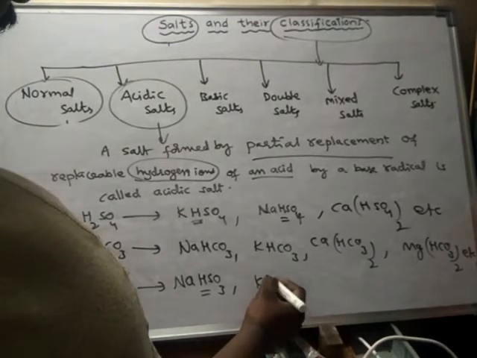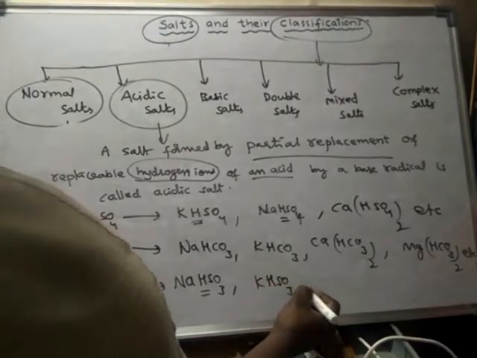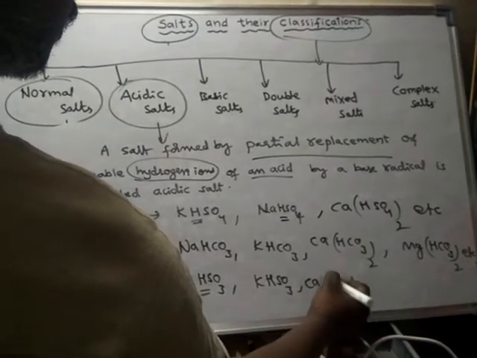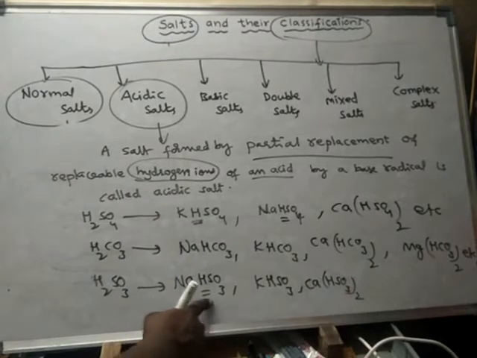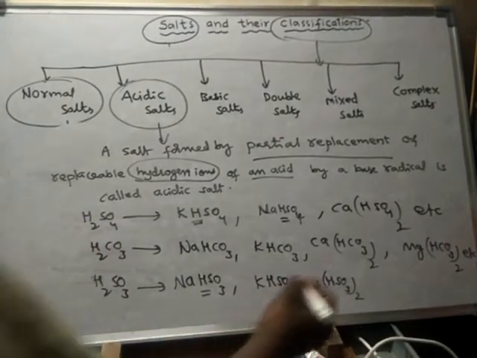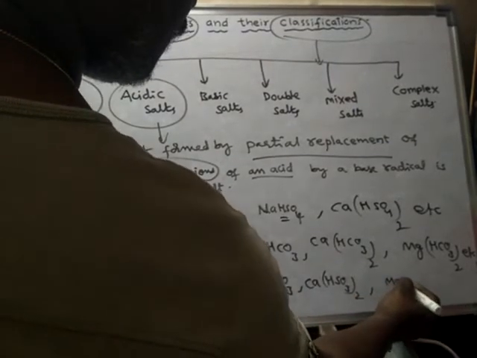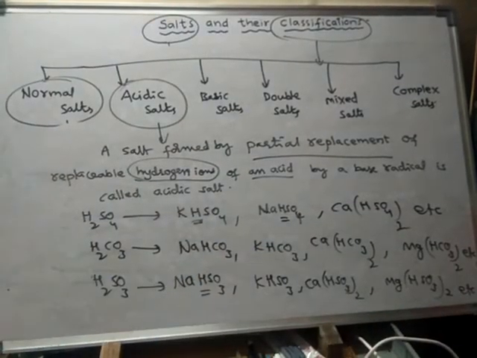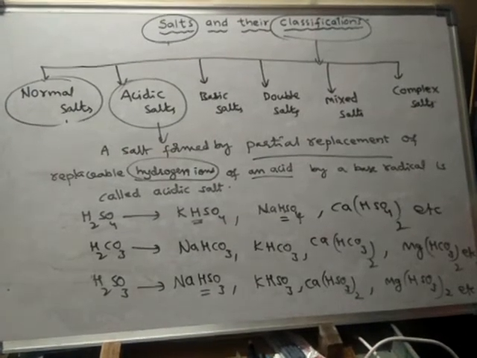Another example, KHSO3, calcium bisulfite, sodium bisulfite, potassium bisulfite, calcium bisulfite, magnesium bisulfite, etc. These are some of the acidic salts which are formed from sulfurous acid.